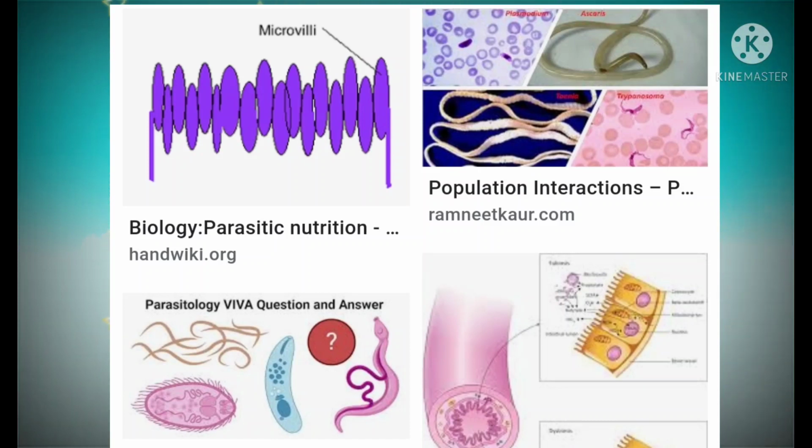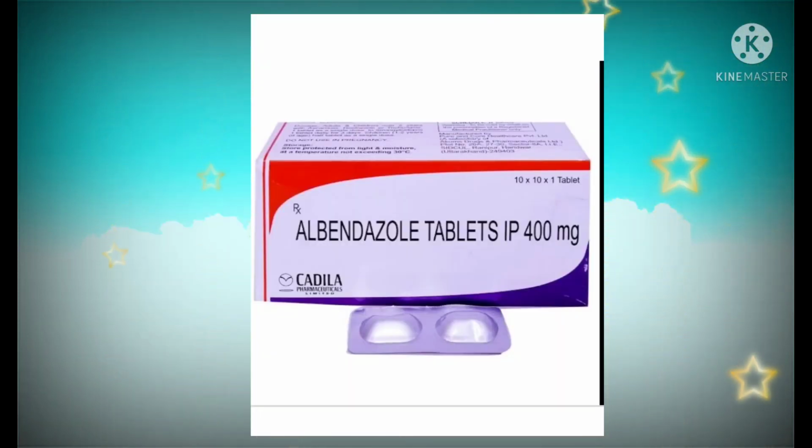The day aims at eradicating intestinal worms among children in the age group of 1 to 19 years. On this day, we use the deworming drug albendazole tablet, which is administered to children.